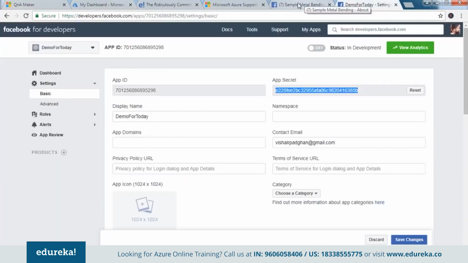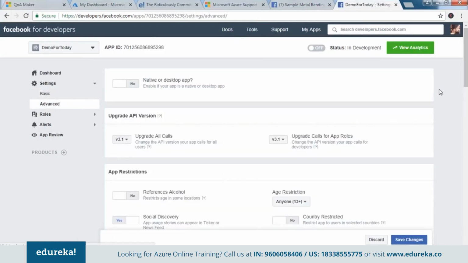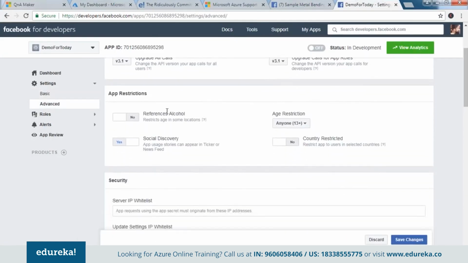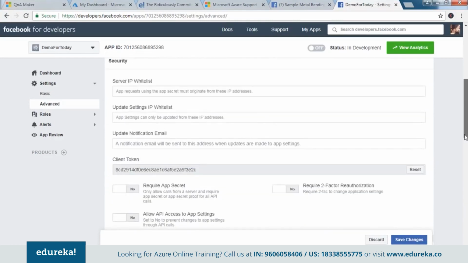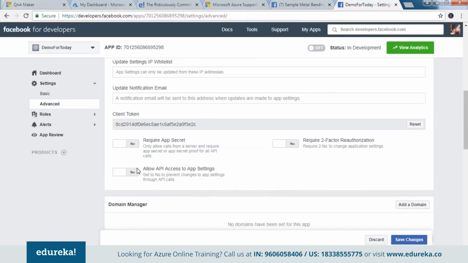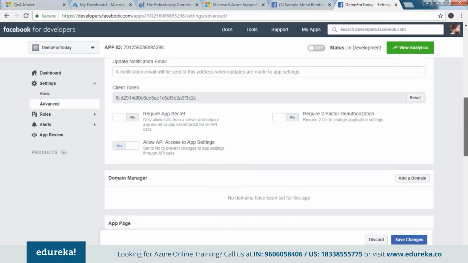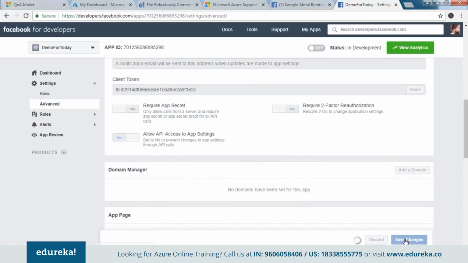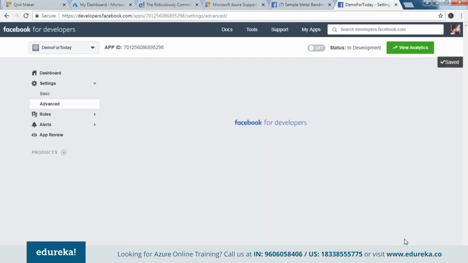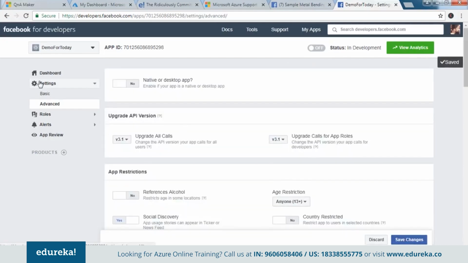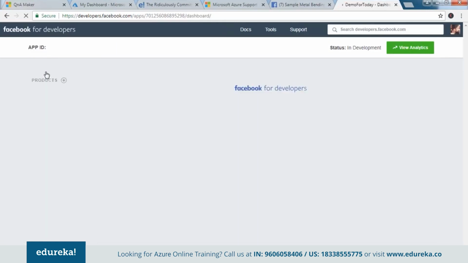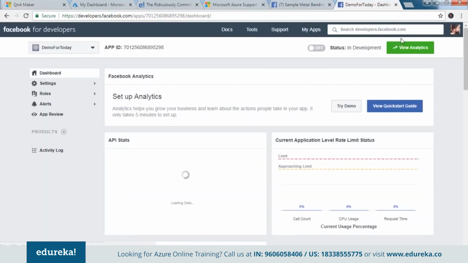Yeah, so guys, now we are at our application. One small change that we need to make here as well as we move to the advanced setting, and in that we say yes to this thing. At the bottom we have allow API access. I say yes, and I say save changes. There you go. Next, we move to the dashboard, and now we configure our messenger with the chatbot.